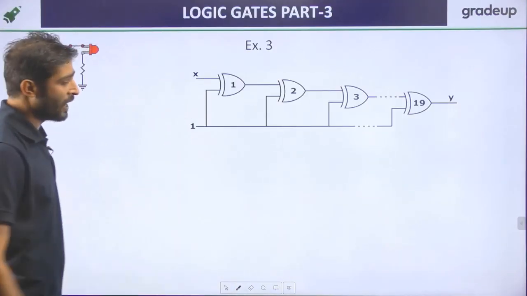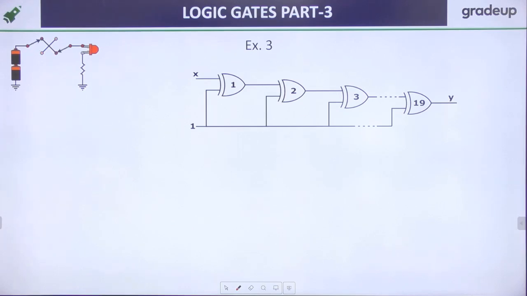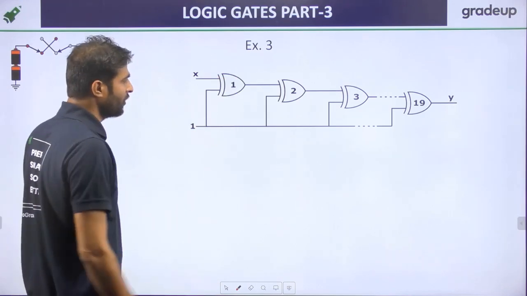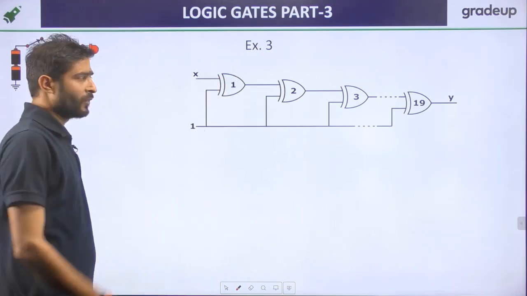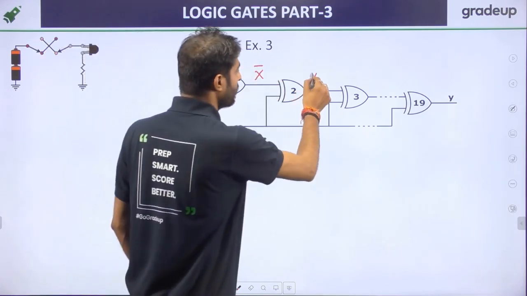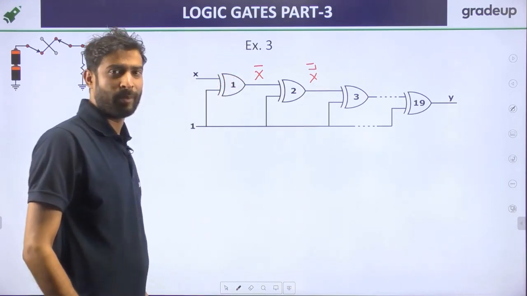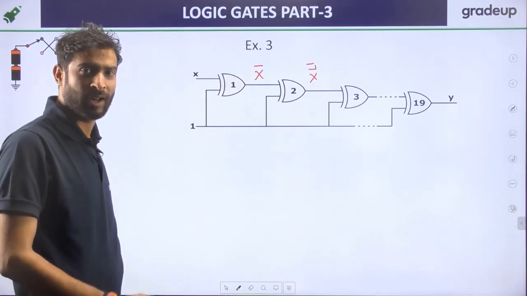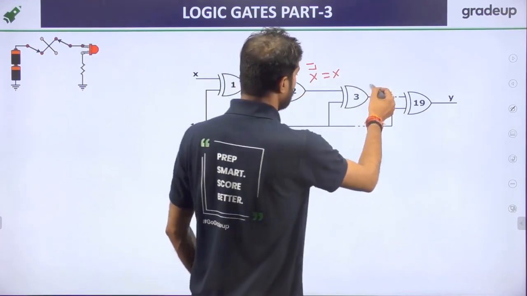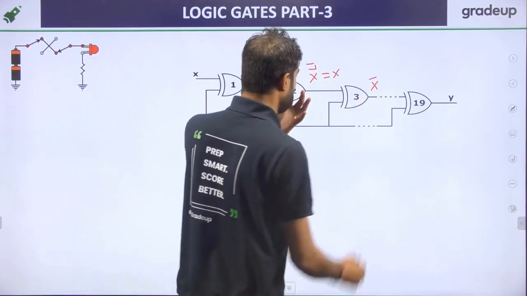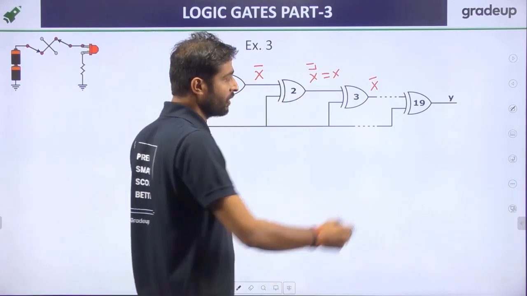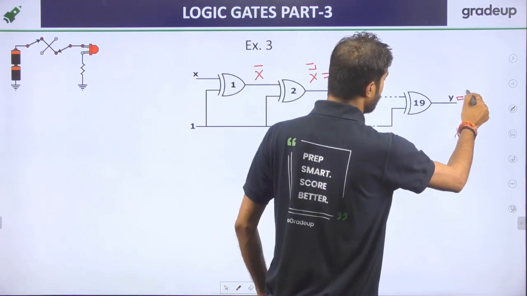Can anybody give me the answer for this particular question? That is a very easy question. X XOR 1 is just X bar. And X bar XOR 1, that is bar of bar. And what does bar of bar make? Sir, of course it is X. Now X again XOR 1, the answer will be X bar. So for the odd number, the output is X bar, and for the even, the output is X. 19 is of course an odd number, so the answer is X bar.